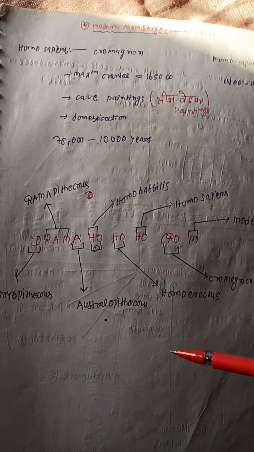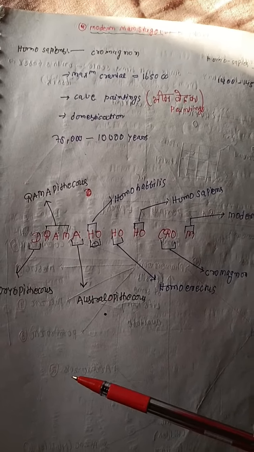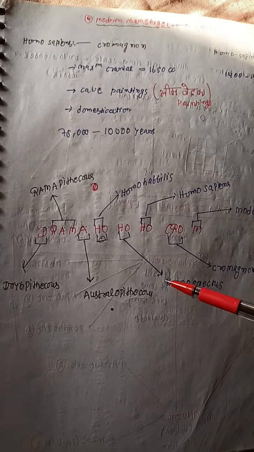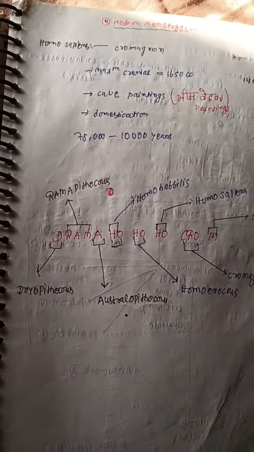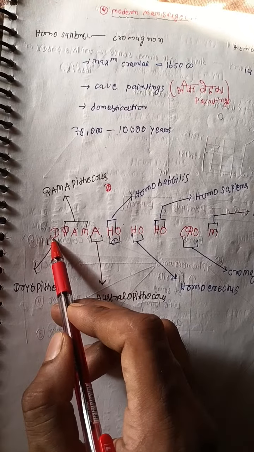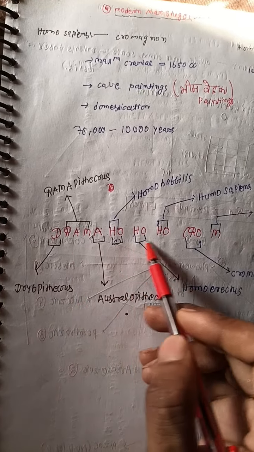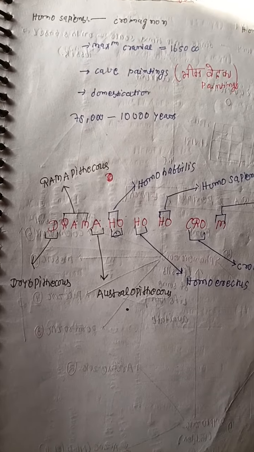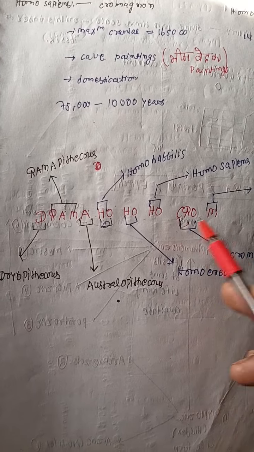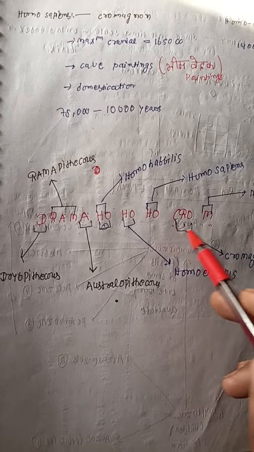Let's now start a trick to remember the stages of human evolution. You see the trick is DRAHOCHROM. You start from D and there is DRAHO. The three times you included Ho, and the Chrom, the last is M.